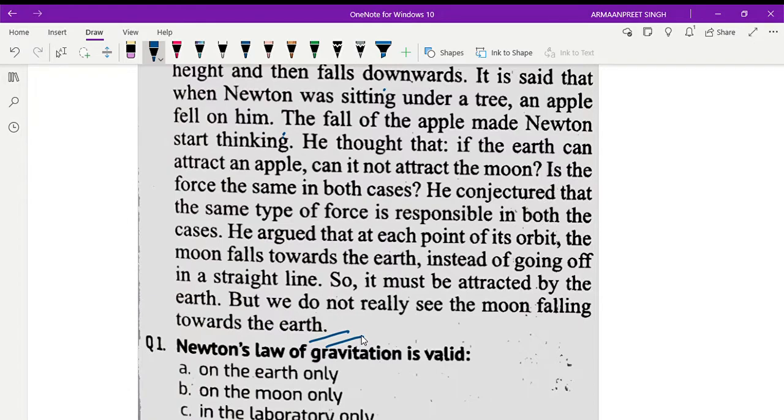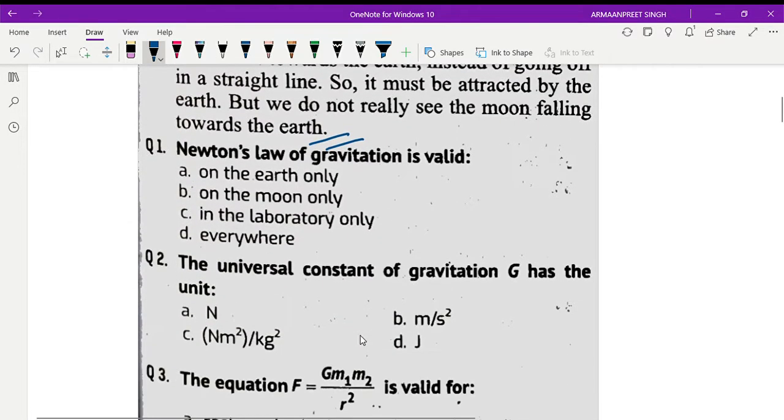Let us start with some of the reasoning questions here. First: Newton's law of gravitation is valid on the earth only, on the moon only, in the lab only, or everywhere? Definitely, my dear students, it is applicable everywhere.